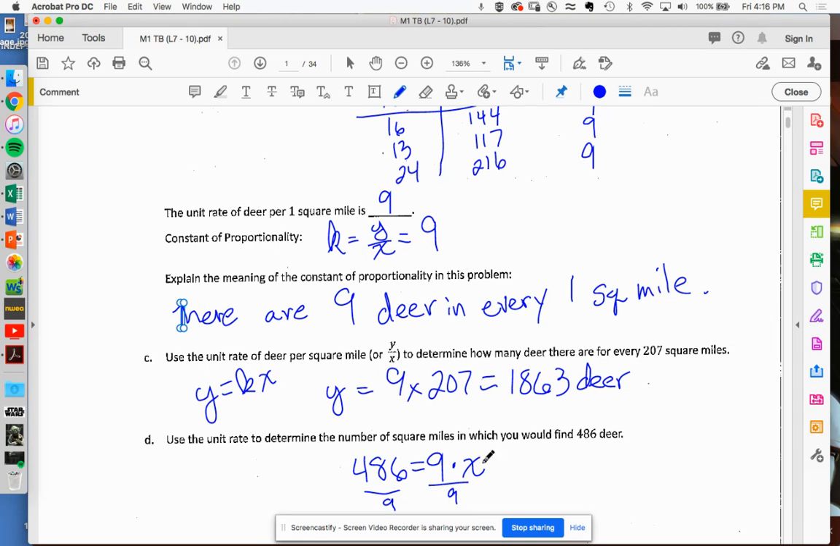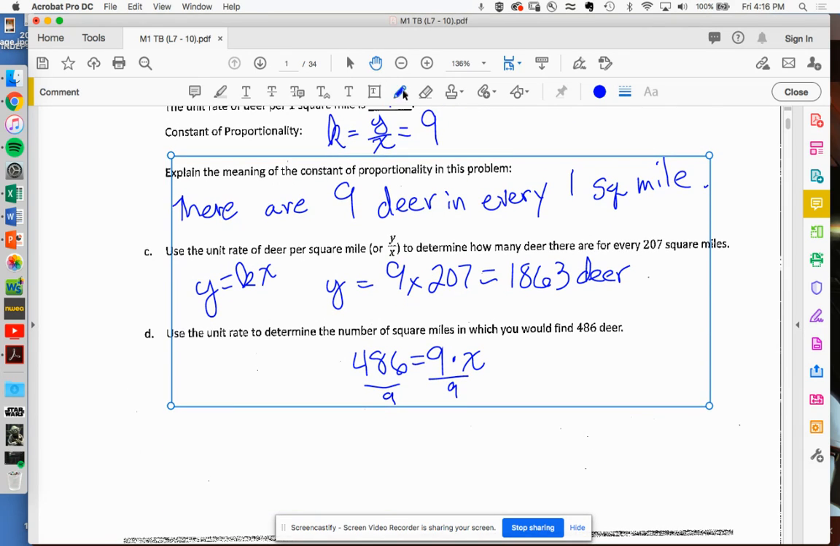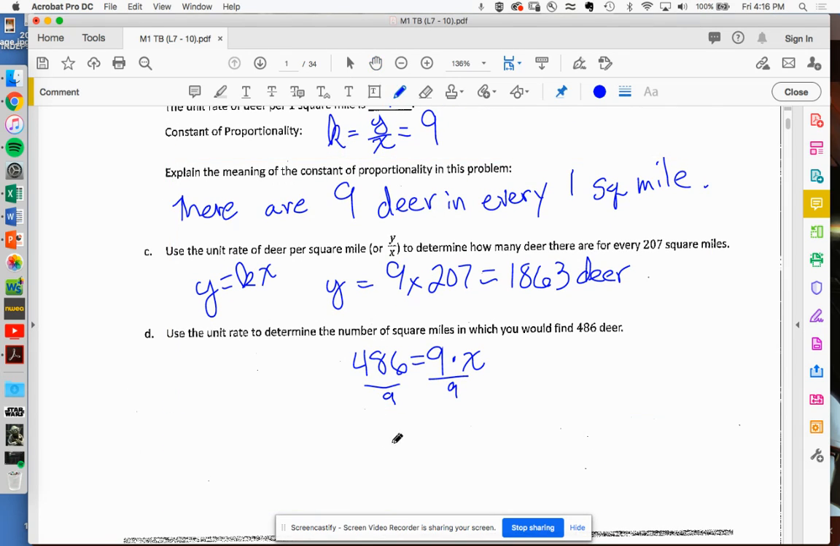Go to your calculator. Take 486 divided by 9. Plug that in, get that practice. And you would find that the answer is, I hope you have it by now, 54. 54 equals x. And what does that mean? It's 54 square miles.